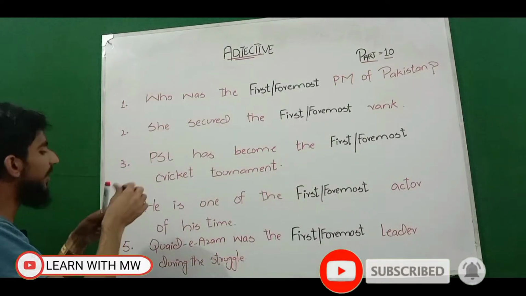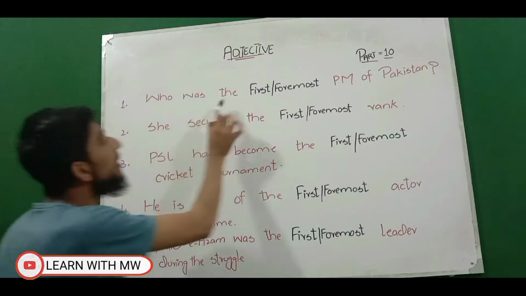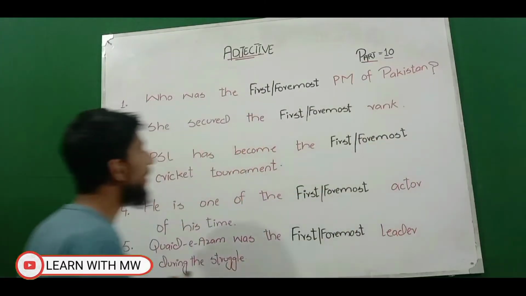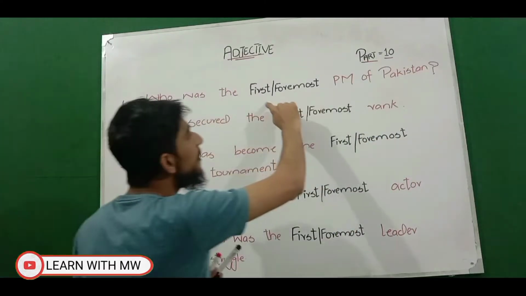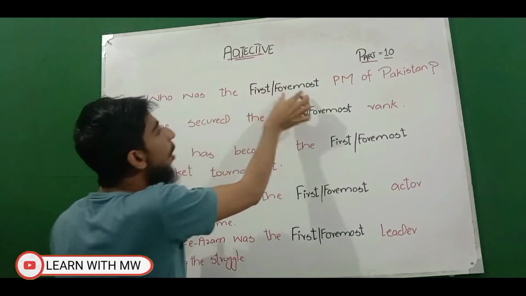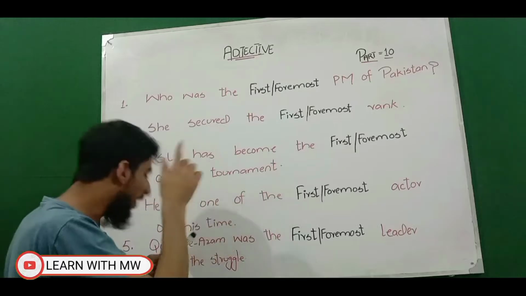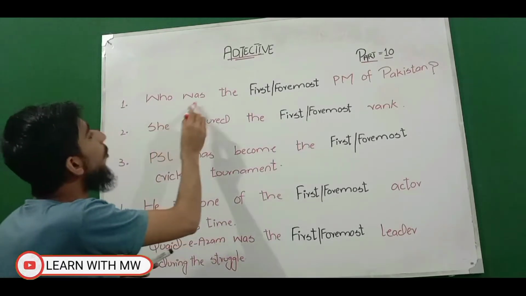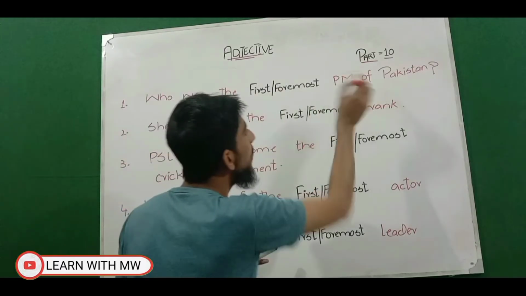So the first example that I have written is: who was the dash PM of Pakistan? So now, who was the dash, first or foremost, PM of Pakistan? Which one is correct? Is first correct or is foremost correct? So now we will find it out. Now look at this: who was the first PM of Pakistan?